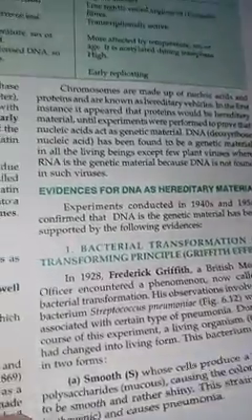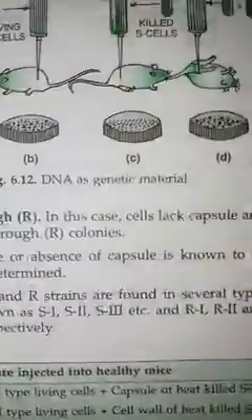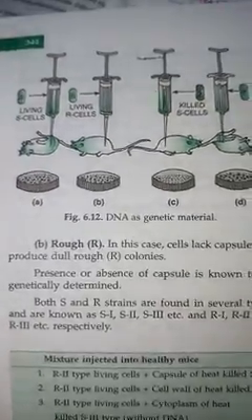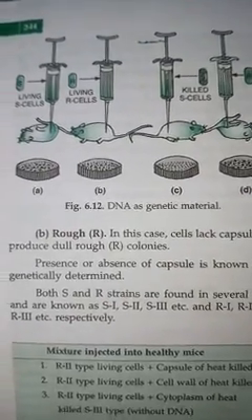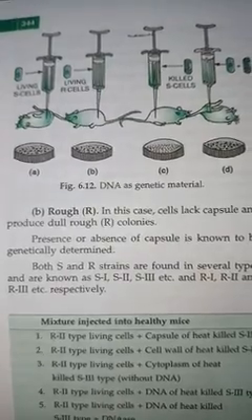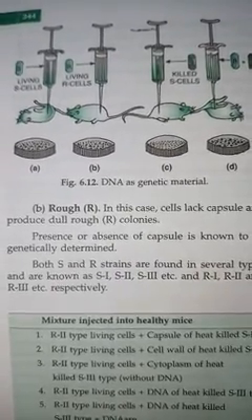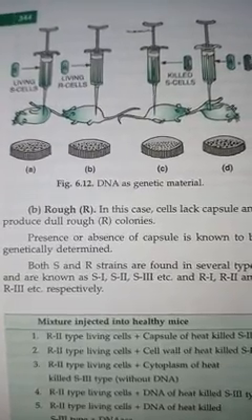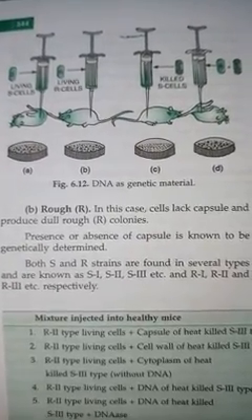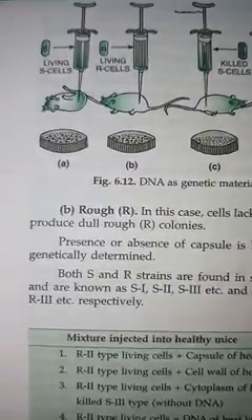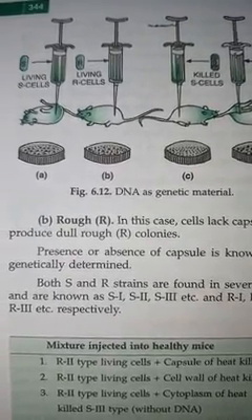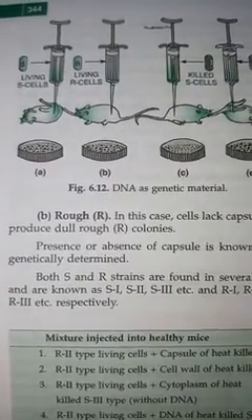After making the strains, he injected them in the mice. He took the S strain and injected it inside the mice. He saw that the mice developed pneumonia and died. It means that in the S strain bacteria, the property was expressed by the DNA molecules, or by any other molecules, which have the capacity to express the character, and the character was to cause pneumonia. So the mice died due to the shiny colony, because this strain has been made from the shiny colony bacteria having the mucus polysaccharide coating.